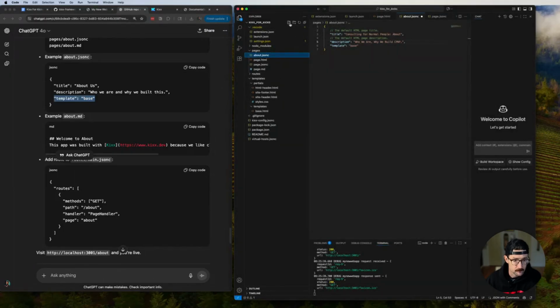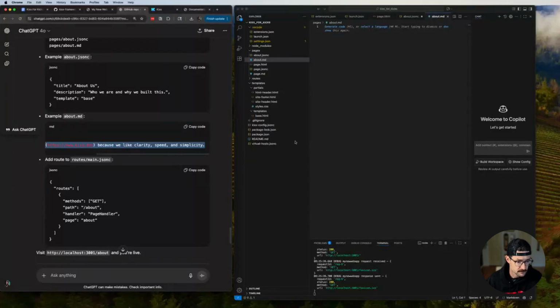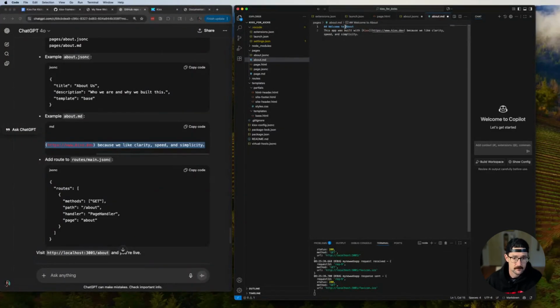Okay, so I want to create a file about.md. I've said about and looked at about enough times that it doesn't look like a word now. Okay, so welcome to about this page. Welcome to about consulting for normal people. About. Okay, this page was built with Kixx because we like clarity, speed, and simplicity. Yes, we do.